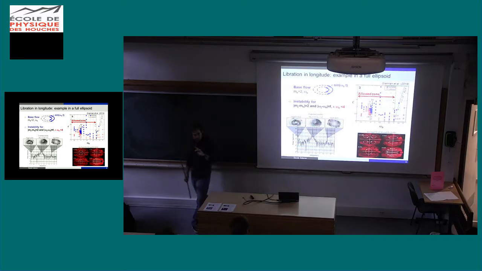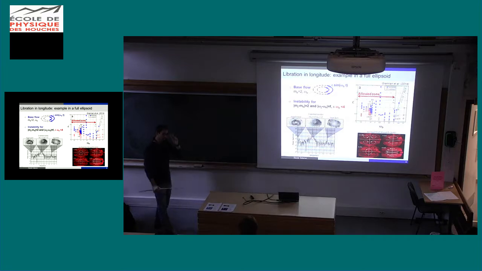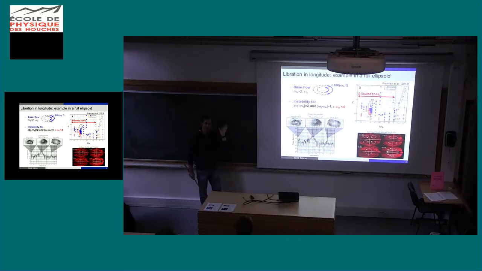So here the take-home message for all this instability is that you have two conditions to verify. First, you have the resonance condition, and second, you have to be larger in epsilon. The perturbation amplitude has to be larger than any damping in the system: magnetic diffusivity, viscosity, thermal diffusivity, and so on.